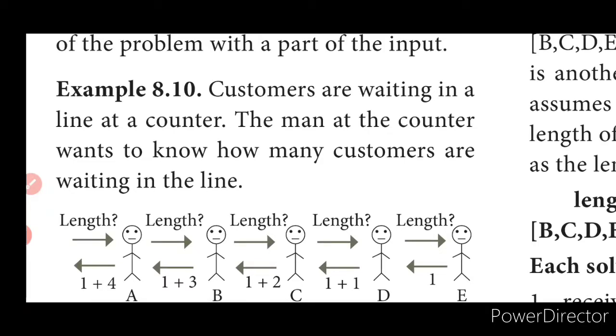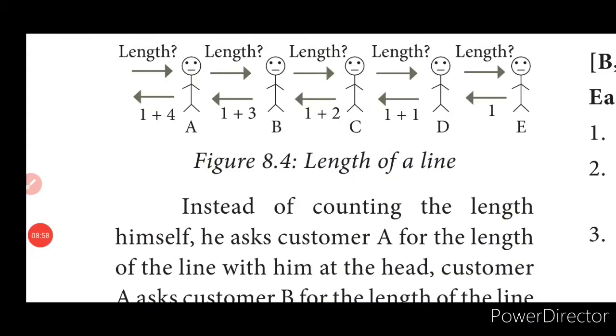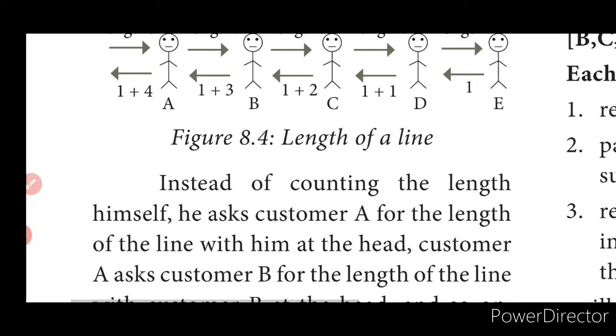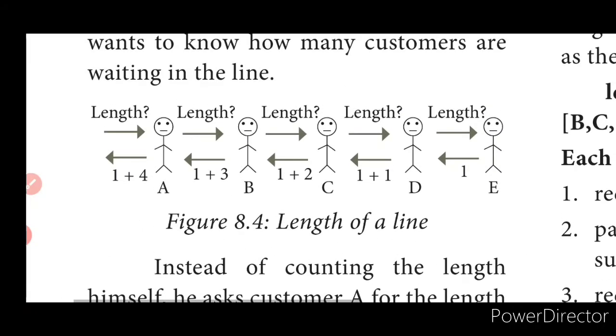Now let us see how it is actually working. Customers are waiting in a line at a counter. The man at the counter wants to know how many customers are waiting in the line. The problem is this. The line is there. The man at the counter wants to know how many customers are waiting in the line. As I told you, recursion is nothing but calling by itself. Instead of counting the line, look at this picture, you can understand very clearly what is actually happening.